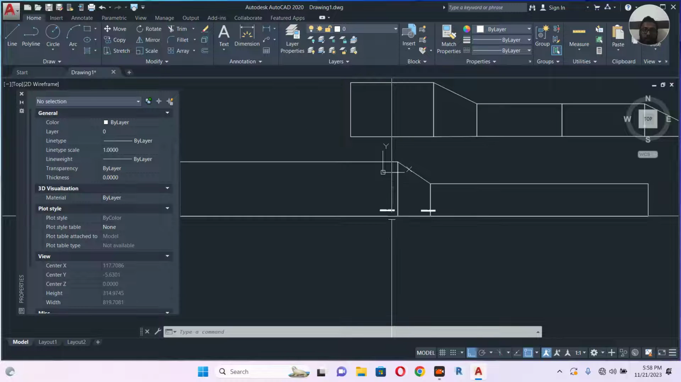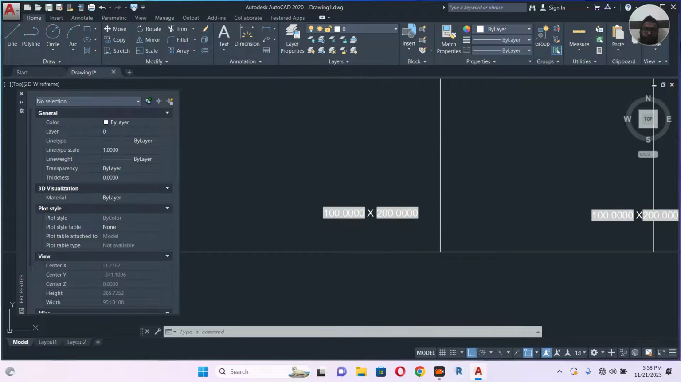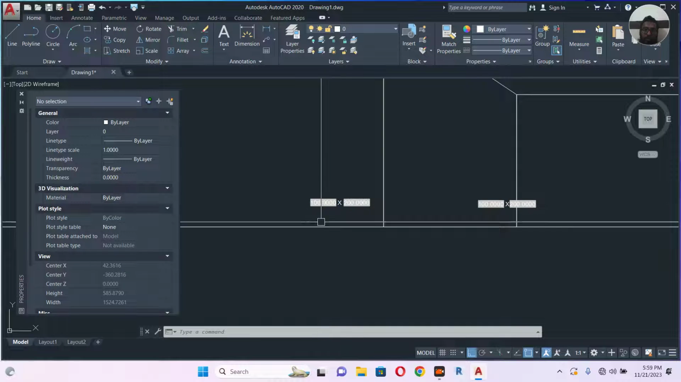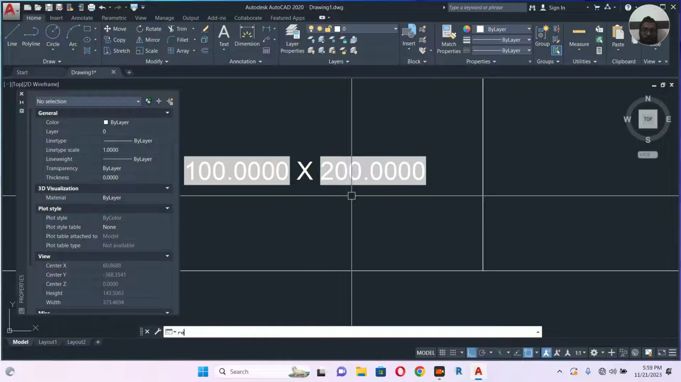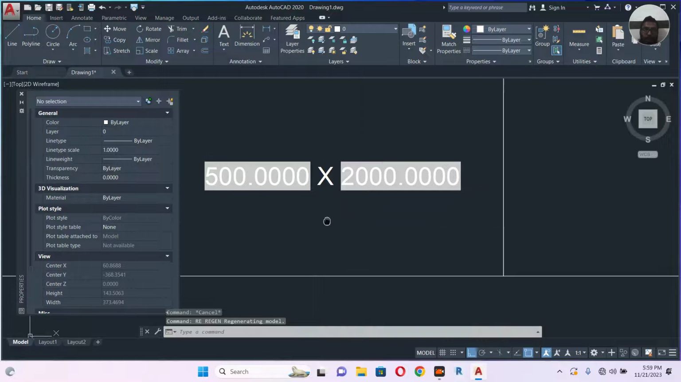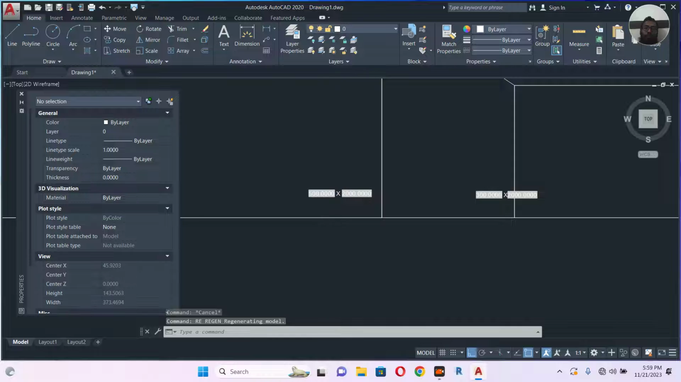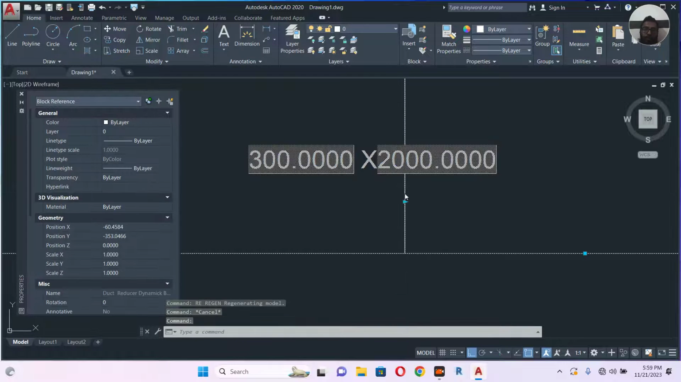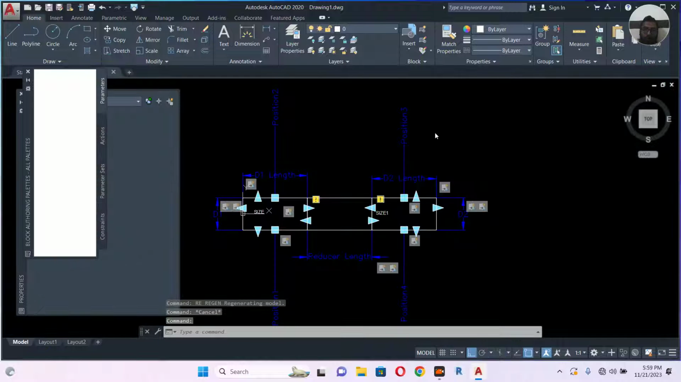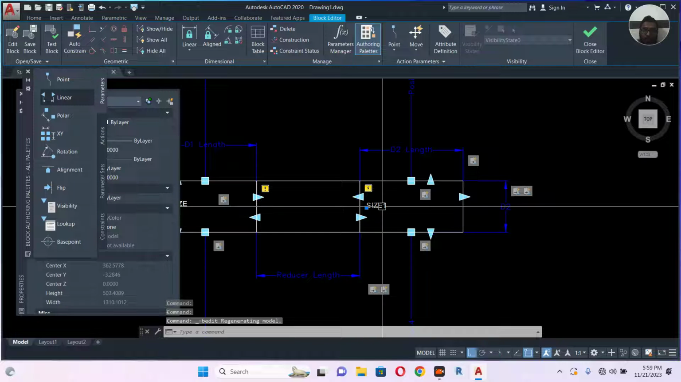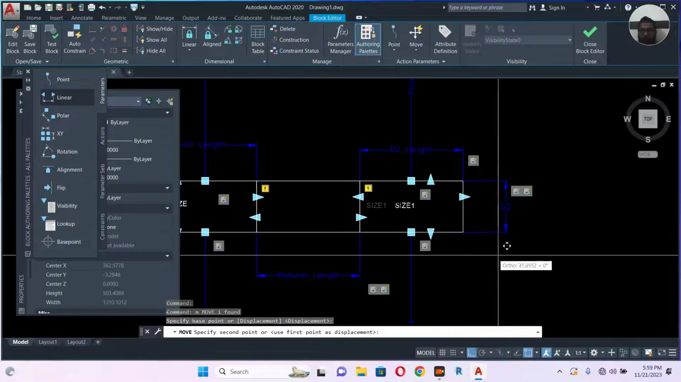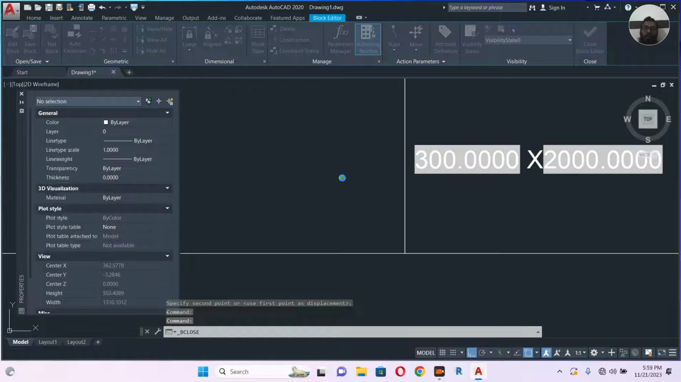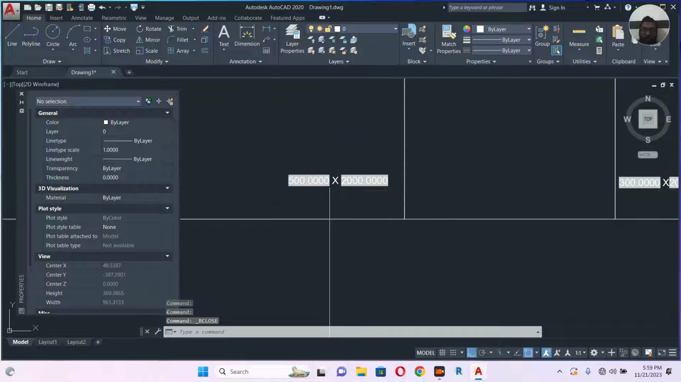So if you see here the text, it's already the duct size, it's mentioned 200. Let's make RE, enter. You will see the duct size 500 by 2 meter. Here you will see 300 by 2 meter. So let's go to block editor again. Better I make this one a little corner. Yes, okay, close block editor, save. So you will see the size here.